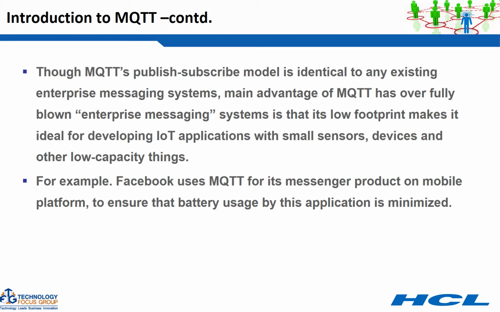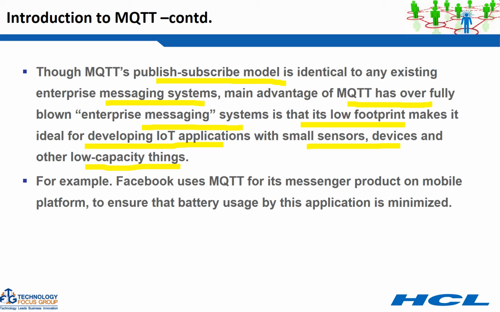The MQTT publish subscribe, or pub sub, model is identical to any existing enterprise messaging system. You have different messaging systems like WebSphere MQ, ActiveMQ, and so on. So the publish subscribe model is already used across different messaging systems, but the main advantage MQTT has over a fully blown enterprise messaging system is that it has a very low footprint, which makes it ideal for developing IoT applications with small sensors, devices, and other low capacity things.